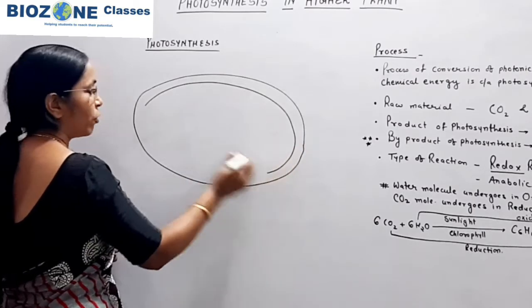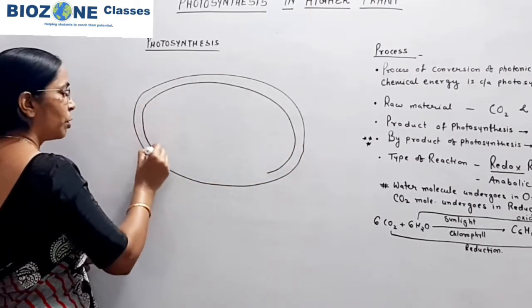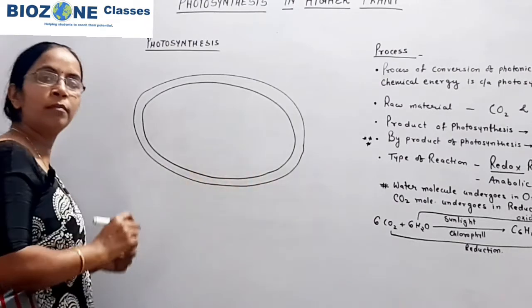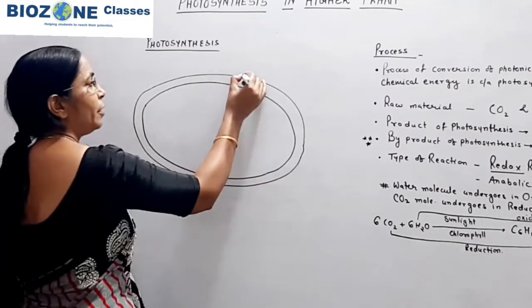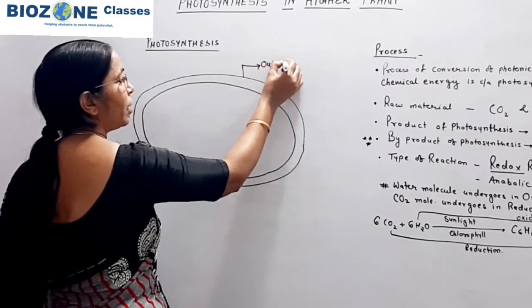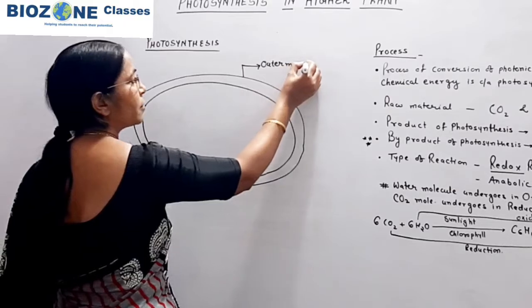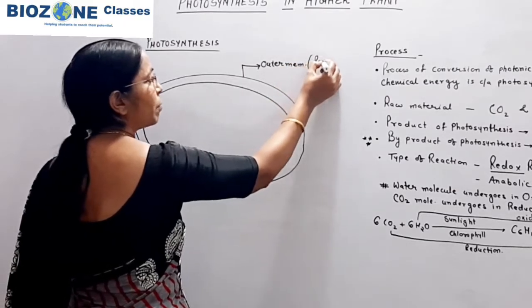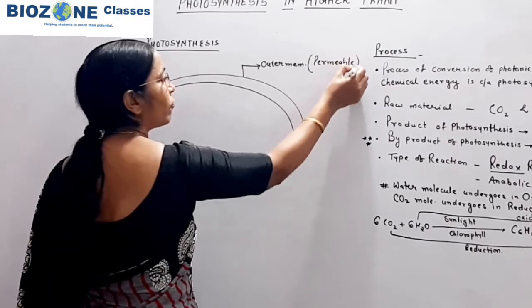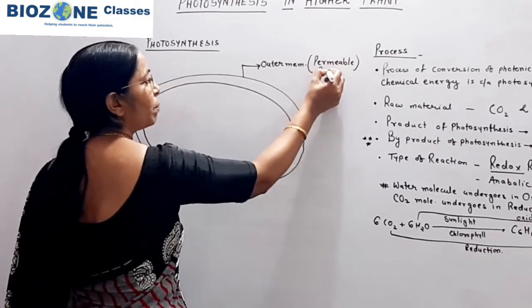Both the membranes of chloroplast are smooth, and if we come towards the permeability, the outer membrane of the chloroplast is permeable, and this permeability is because of the presence of porin protein.